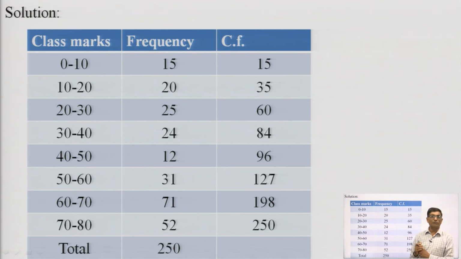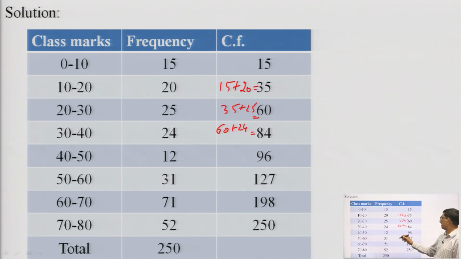So, how do we calculate the cumulative frequency? The first is 15, the same for the second is 15 plus 20, this is 35. Now we add 25 to 35, 35 plus 25, this is 60. Next 60 plus 24, this is 84. Next 84 plus 12, this is 96.